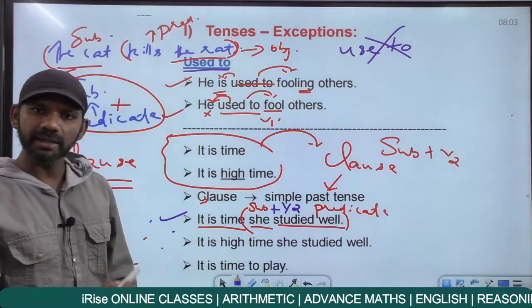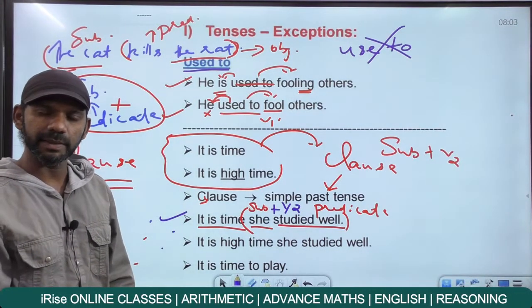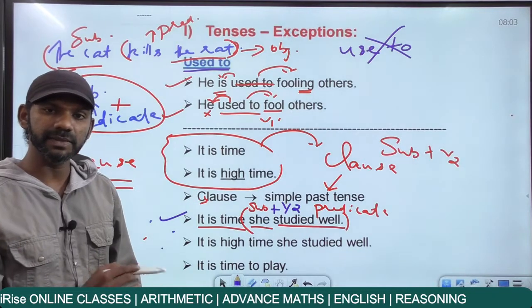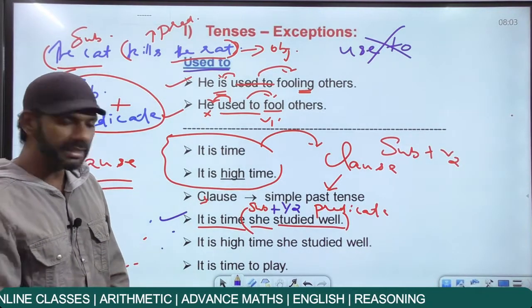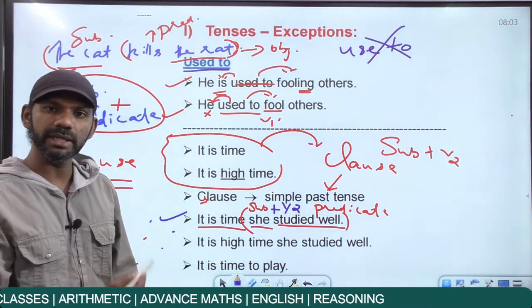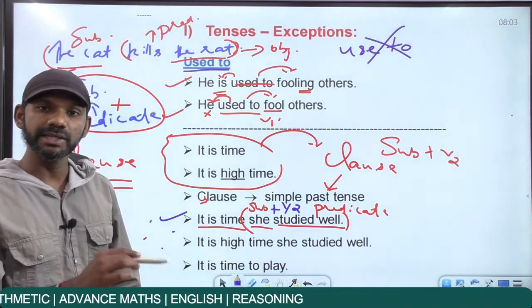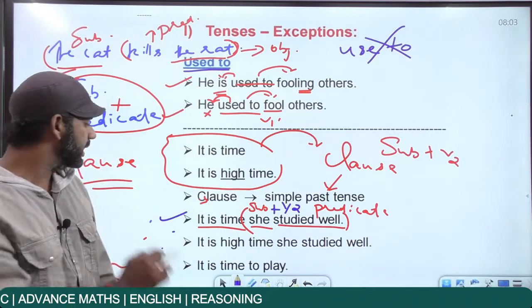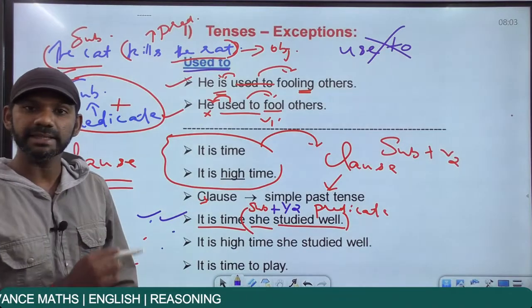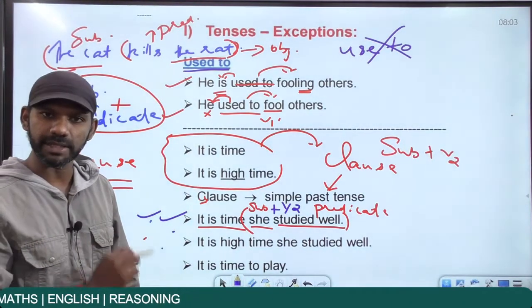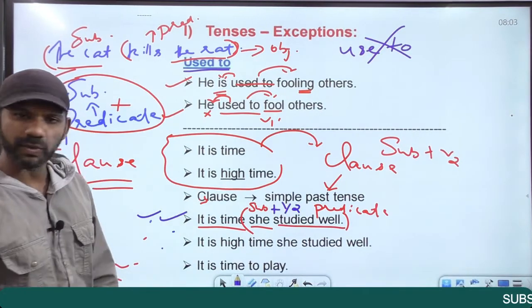Now the sentence started this way. It is time, present tense, because is comes only in the present tense. Ended this way. She studied well, past tense. Started in the present, ended in the past, no tense consistency. Still this statement is grammatically correct, an exception with the usage it is time. Come to the next one.